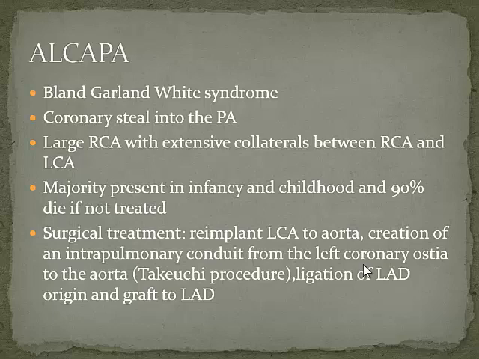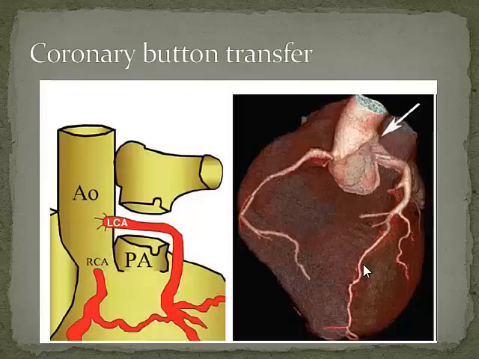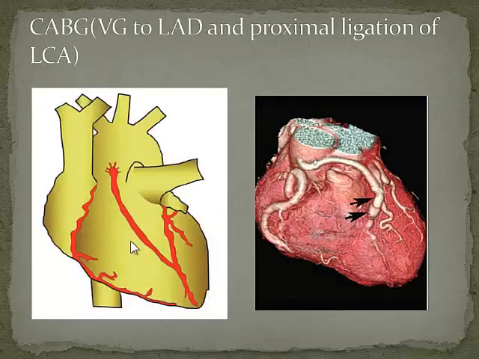And what does the surgical treatment include? I'm not going to go through a lot of details of it, but essentially you're just trying to restore the normal anatomy. So you're trying to transfer it across to the aorta by various means that you can. And I'm not going to go through those means, but sometimes it's not possible to do that because there might not be enough tissue for you to pull that LAD from the pulmonary artery into the aorta. So in that case, what you would do then is just ligate the coronary artery at wherever it was arising from the LAD, from the pulmonary artery, and you would just put a venous graft to it. Okay?